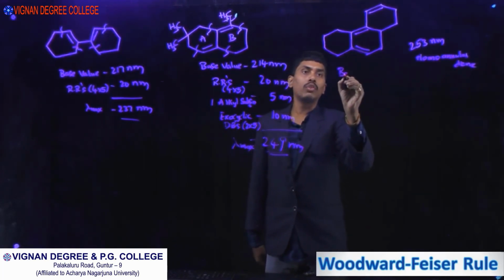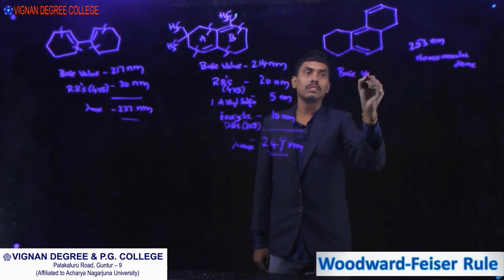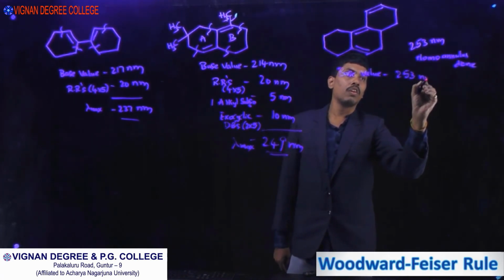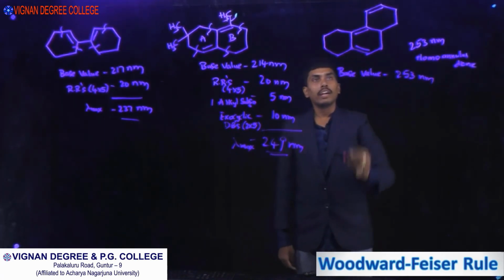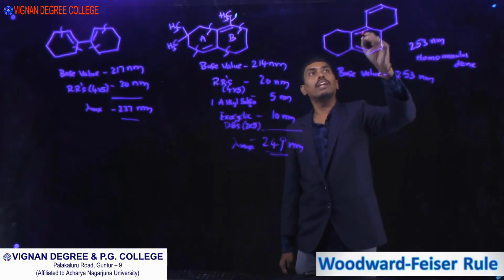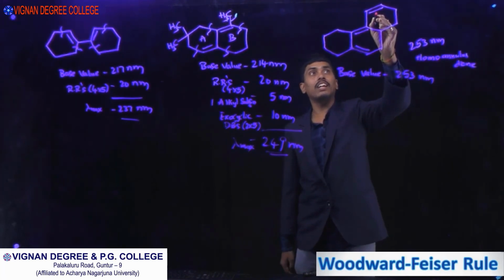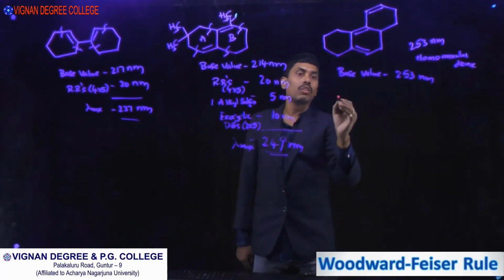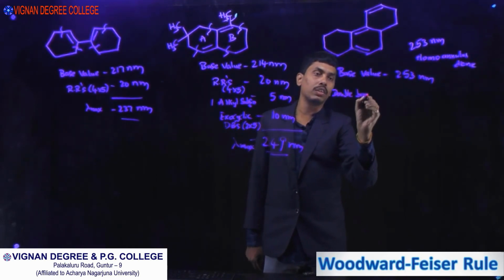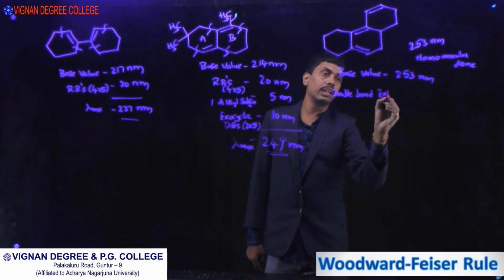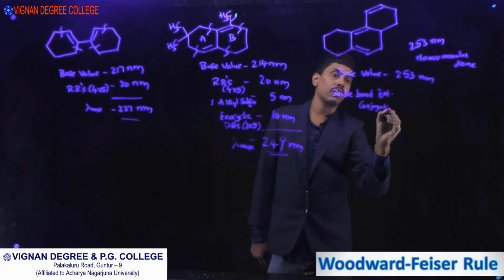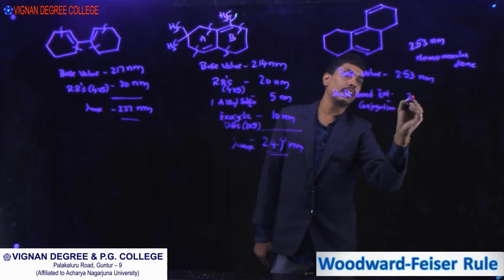So the base value is 253 nanometers. This double bond is extending the conjugation, so we need to take the double bond extending conjugation as 30 nanometers.